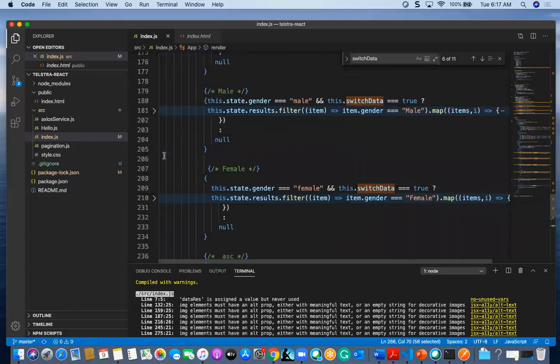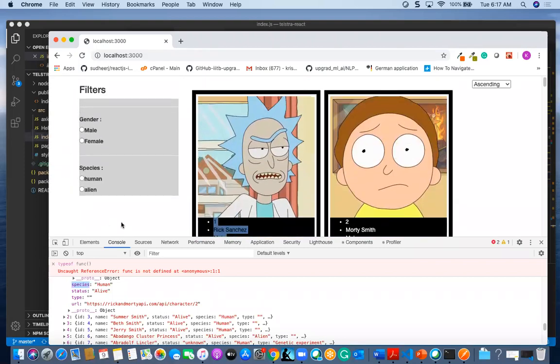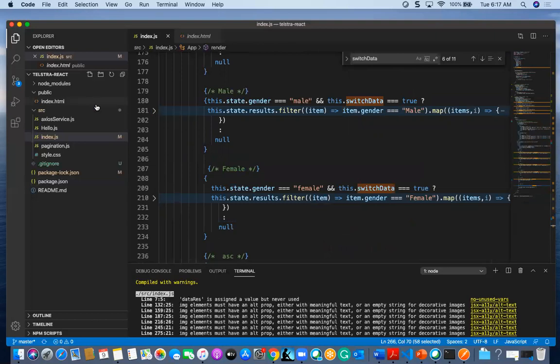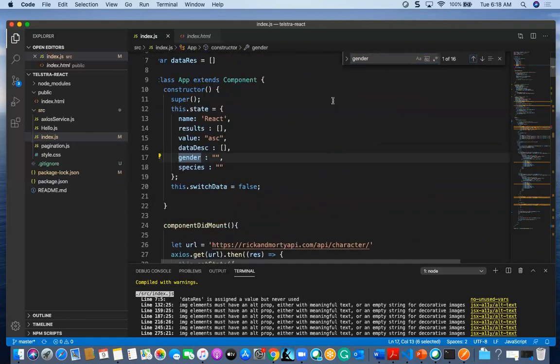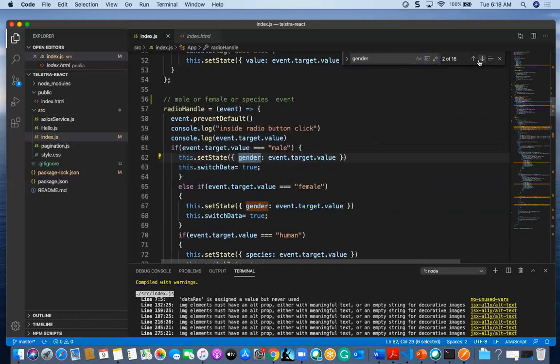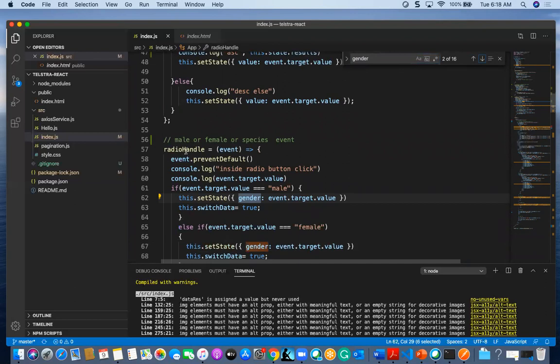Coming to this male and female, whatever hit we are doing here on the left-hand side. This will execute in the condition this.state.gender if it is male. Initially this gender will be an empty string, but it will change once I click on this radio handle.